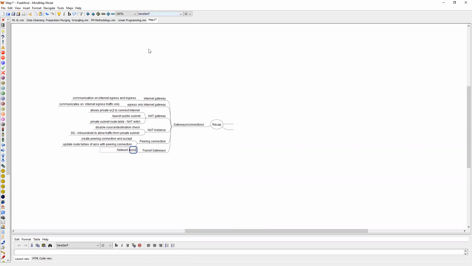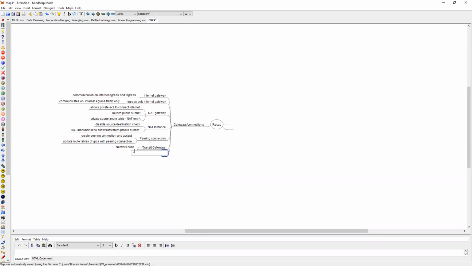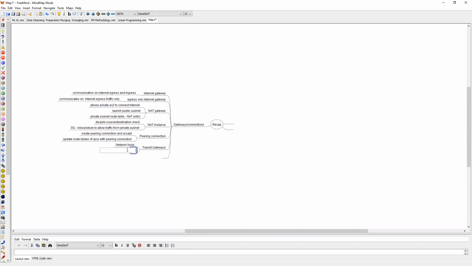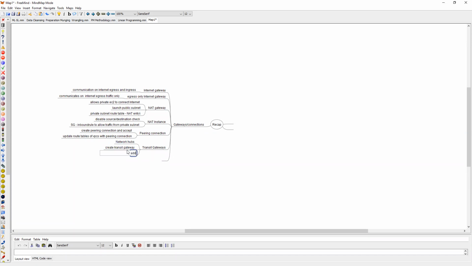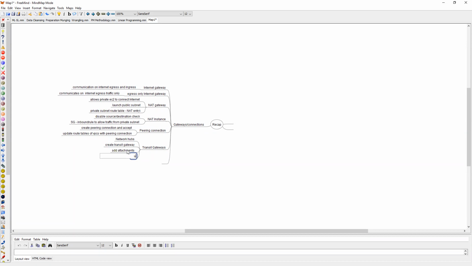How you work with transit gateways is first we create a transit gateway and add attachments. That's it. And also you should update route table of VPCs with transit gateway.